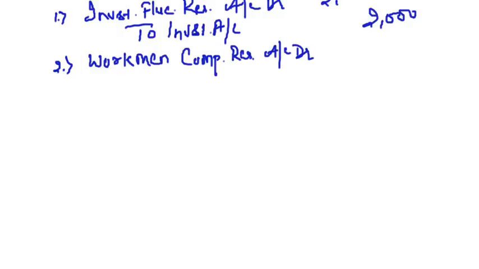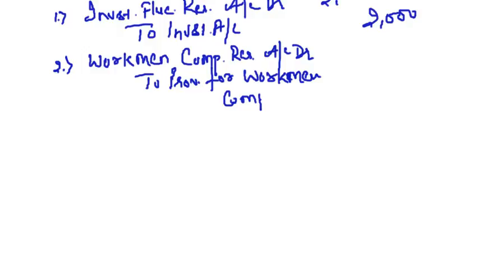Again, I am reducing my liability by debiting this reserve account to, I'll say, provision for workmen compensation claim account. There is a claim of 13,000.